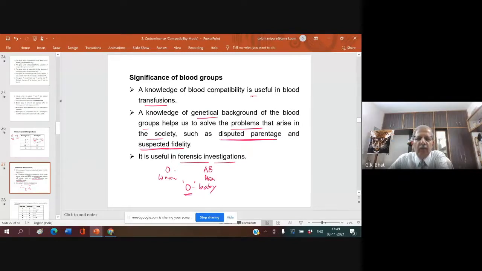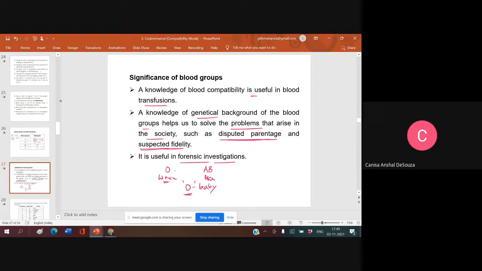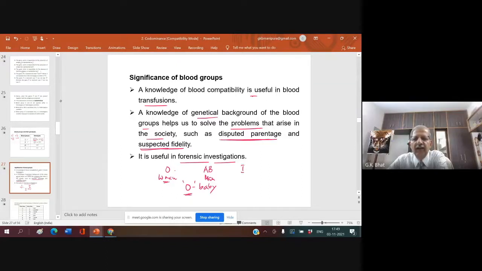Now, this is the man. Let us write the genotype. You tell me, what is the genotype of the woman? Small i, small i. Or I shall write it like this, I^O. Or I prefer to write L^O. Tell me why I brought the word L^O. I write L^O and L^A L^B. What is L? L stands for Landsteiner. Always write this afterwards.